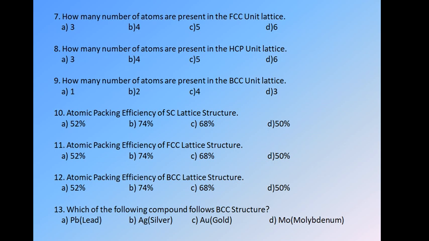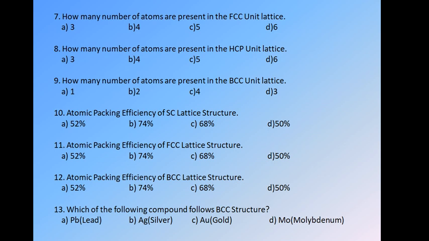FCC means face centered cubic structure, which has 8 corner atoms and 6 face centered atoms. We have the formula NAV is equal to NC by 8 plus NB by 1 plus NF by 2. By that formula, or by rote, we know the number of atoms present in FCC is 4. So the answer is B.